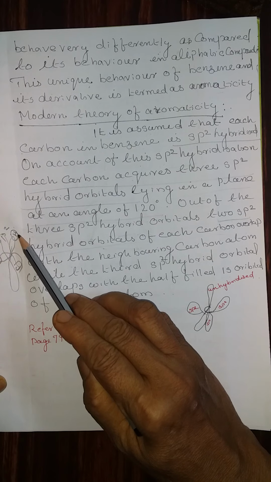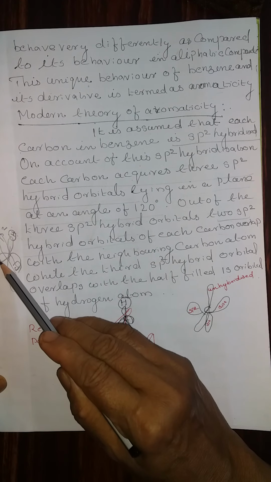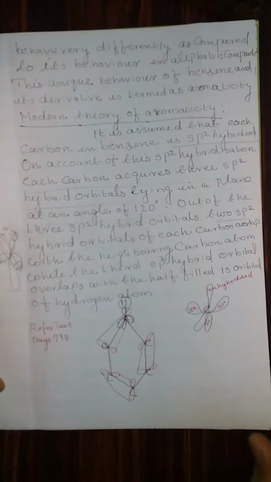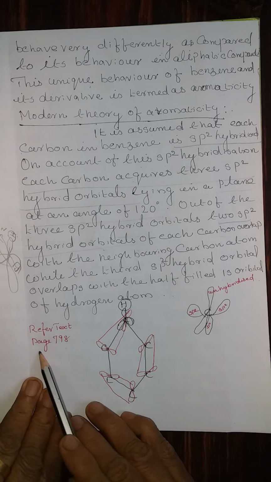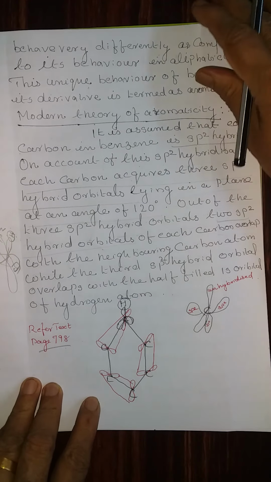That is, one sp2 orbital overlaps with the hydrogen atom, the other two with the neighboring carbon atoms. One unhybridized orbital remains. Refer to the text on page number 798 for the diagrammatic representations.